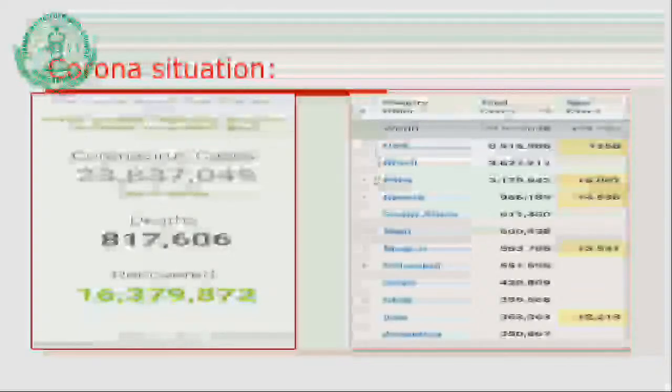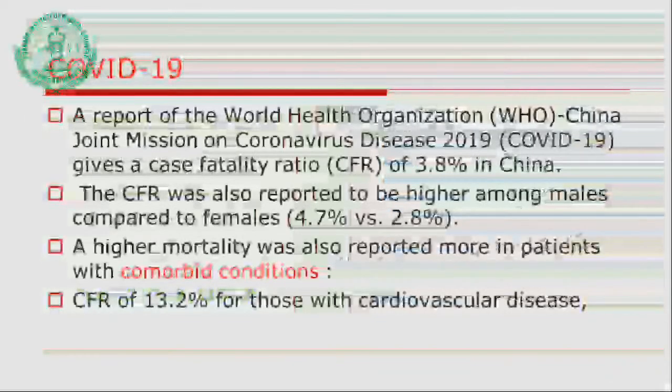But not only the ranking is important, you look at this column. The number of new cases is now declining in USA. This is again the figure of 25th of August, 358 cases that have been added. But what you can see in this column is that India added approximately 6,000 cases on that particular day. So this is again one of the concerns, and we have to take preventive and control measures in relation to coronavirus.